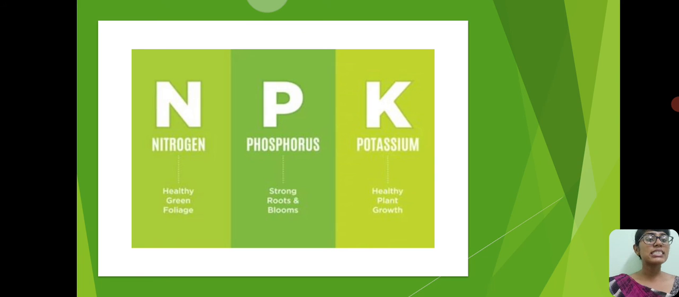So these three essential nutrients play a very big role in the growth of plants. N denotes nitrogen, P denotes phosphorus, K denotes potassium. Nitrogen gives healthy green foliage to the plants, phosphorus gives strong roots and blooms to the plants, and potassium gives healthy plant growth to the plant.